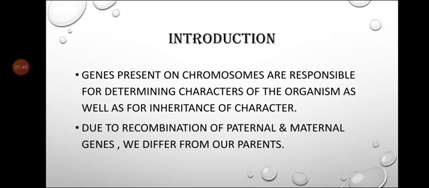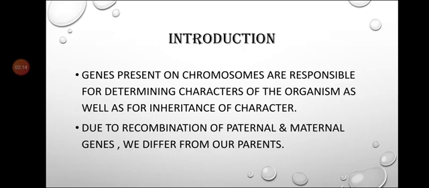What does this mean? Many times we have seen that offsprings are different from their parents, from their mother or their father. We cannot see that the child is exactly like the mother or exactly like the father. The child is different from mother and father because it is the recombination of paternal as well as maternal genes.